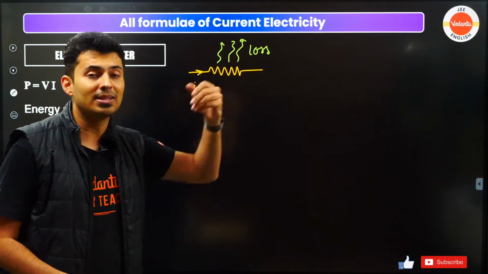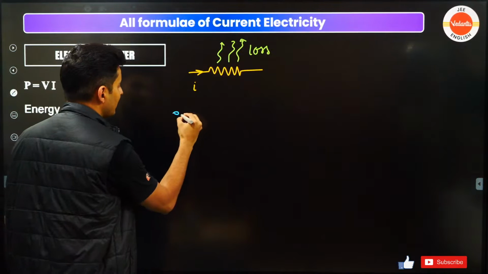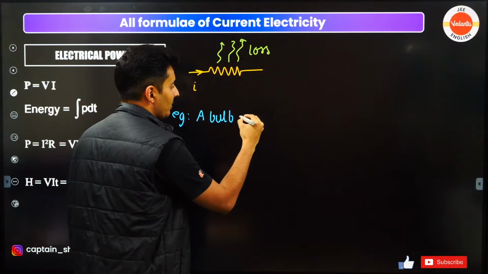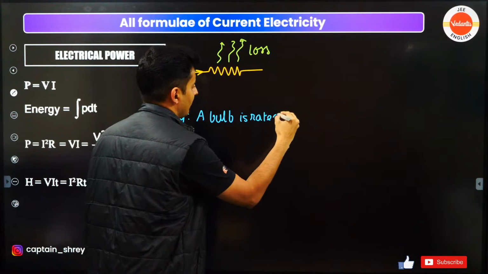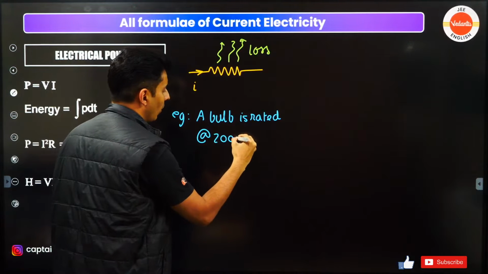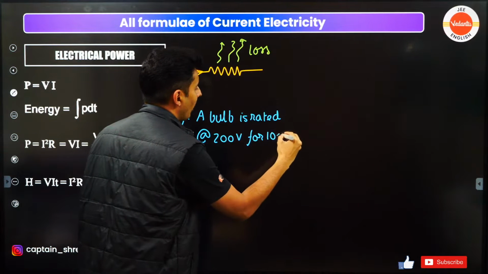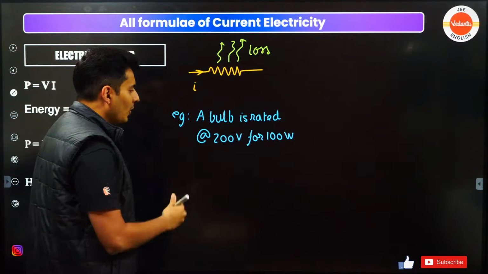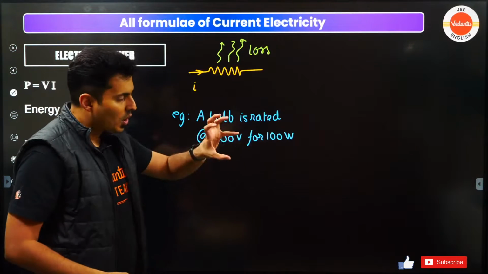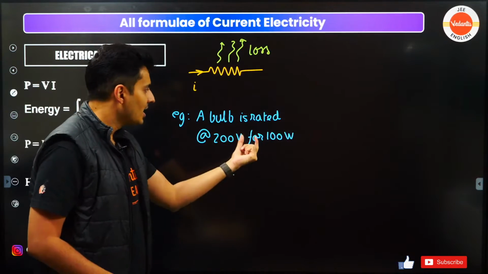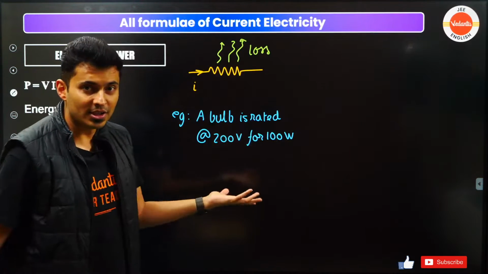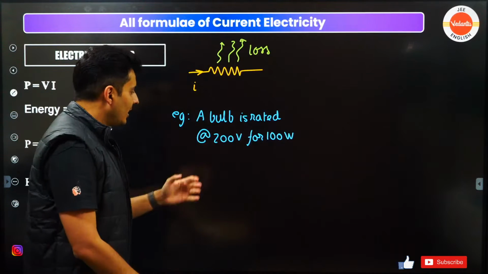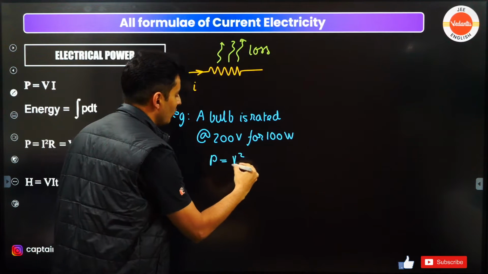Sometimes you get questions where bulbs are there, like this. For example, a bulb is rated at 200 volts for 100 watts. If this is mentioned, you can easily find the resistance of the bulb. How? Because it is rated at 200 volts. That means if you put it in a socket where 200 volt supply comes, it produces 100 watts of energy, that light, heat, etc. of 100 watts. Then I can say, using the formula, P is equal to V squared by R.